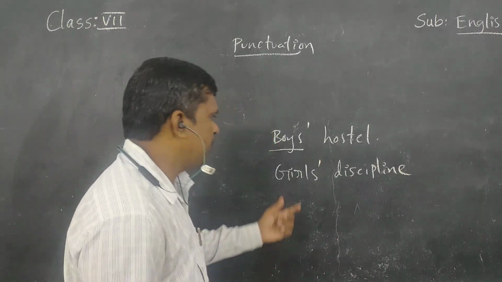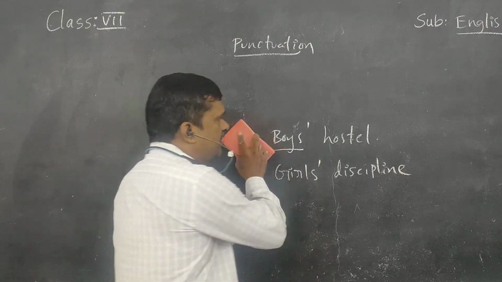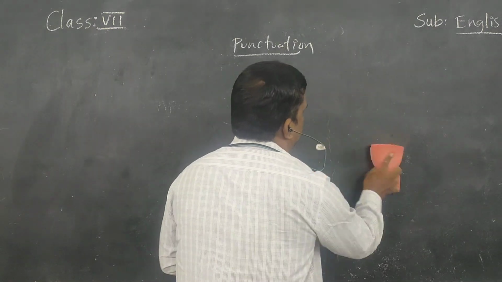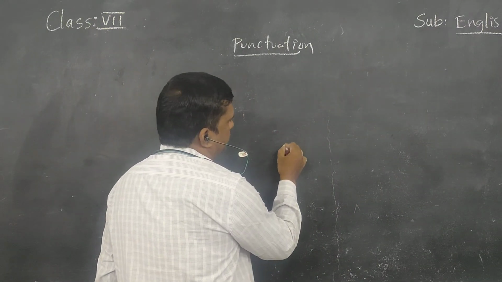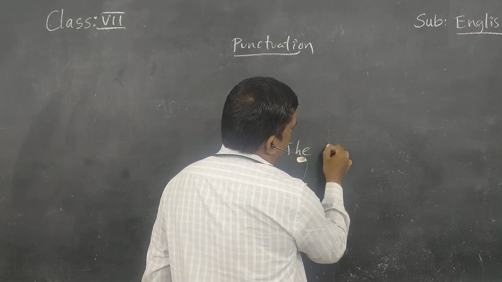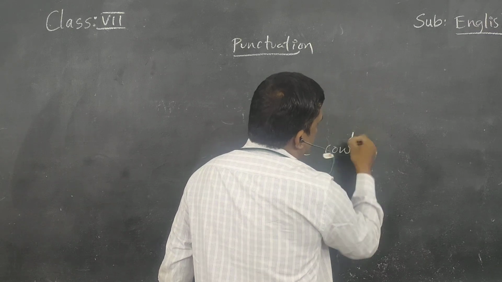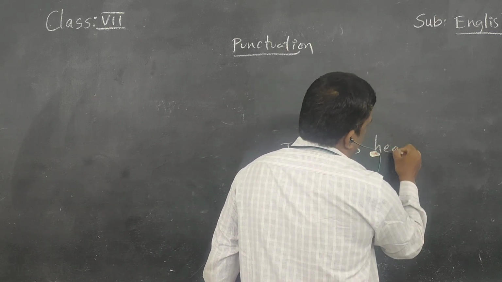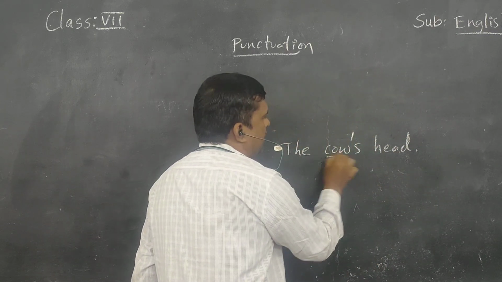For example, if the noun is singular, how can we use it? For example, the cow's head. Here cow is singular.